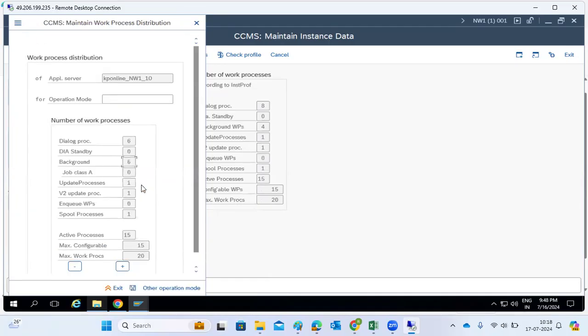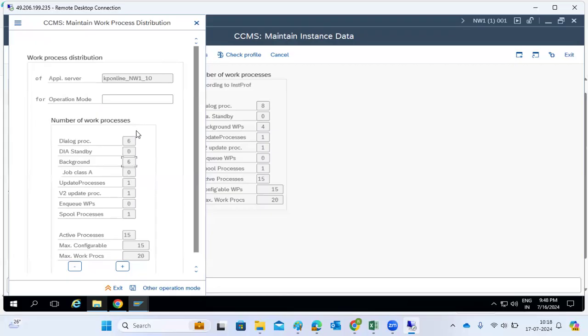No, sir, what I'm asking is, here we are increasing background processes to 6 or something like that. How do we decide this number? You have to think about how many you require in night mode. At least 3 or 4 we have to keep for the dialog work processes in case one or more users log in, and the remaining we can convert to background mode.